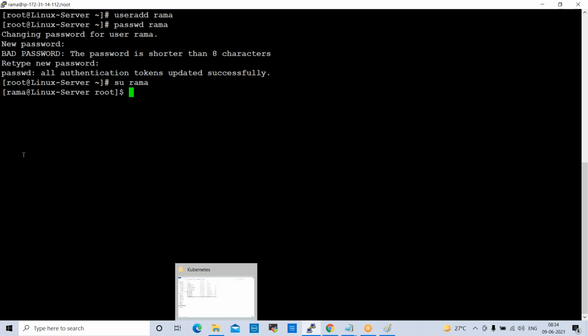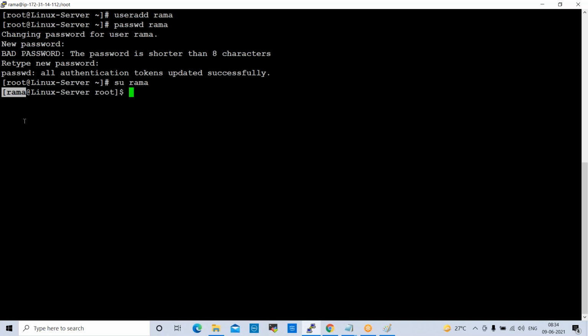See here, I switch to this user, Rama user. If you want to come out from here, exit. Right? I came back to root. And also I want to give permissions to this Rama user. I want to give full permissions to Rama user. How can we give that?